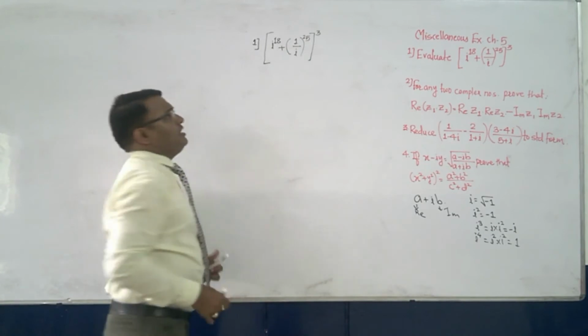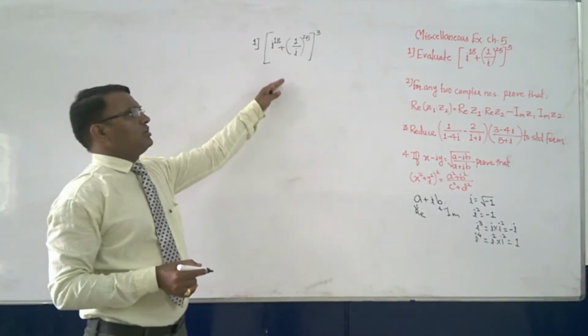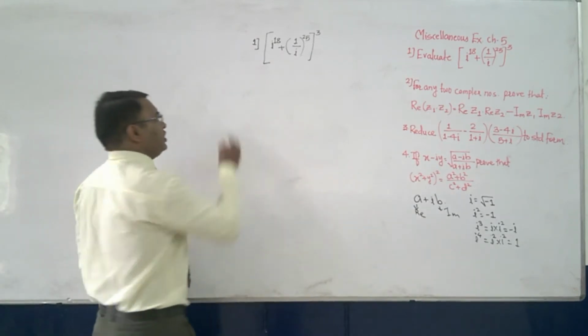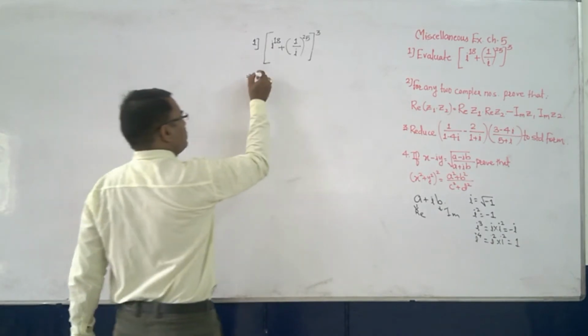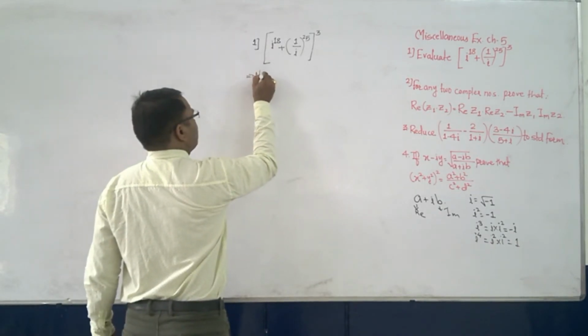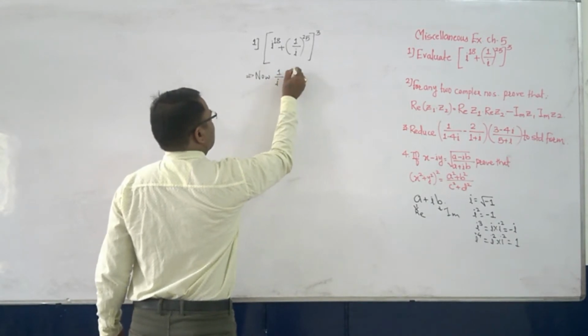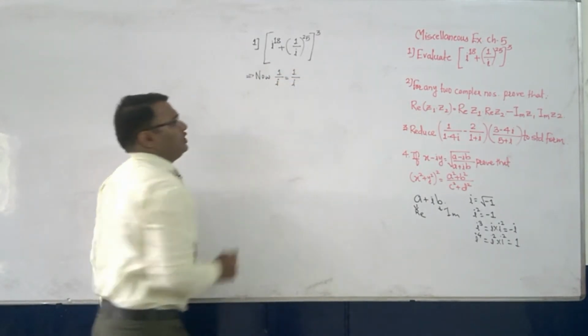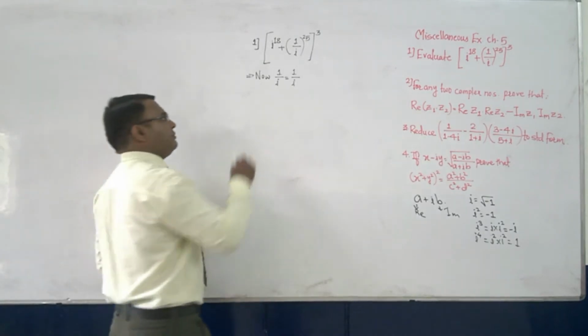and then this is raised to 3. Now directly we will not be doing it. What we will do, we'll first find out the value of 1 by i. We can do it by the modulus of the function also. But right now, 1 upon i is equal to 1 upon i, no doubt. We'll multiply it by 1, but 1 in the form of i by i.